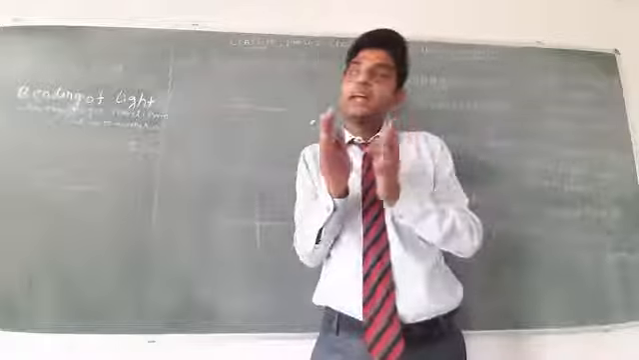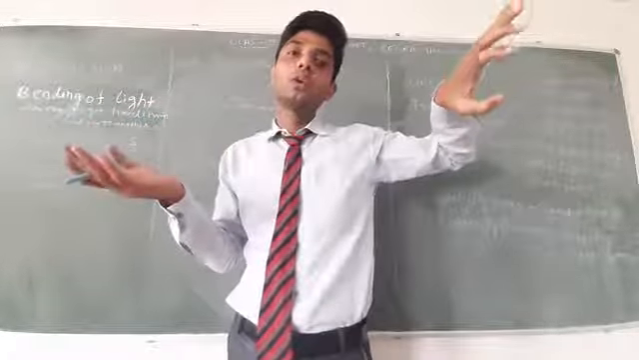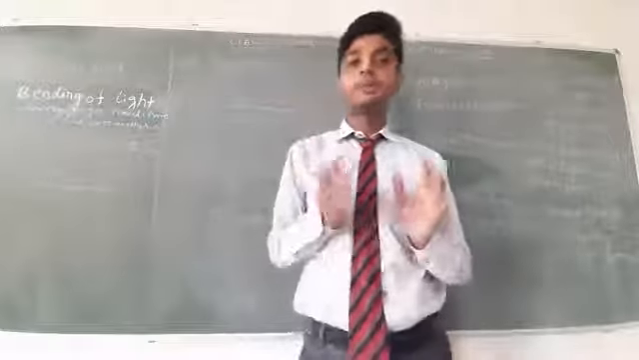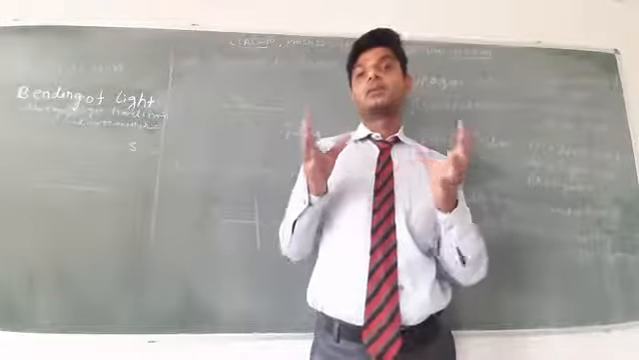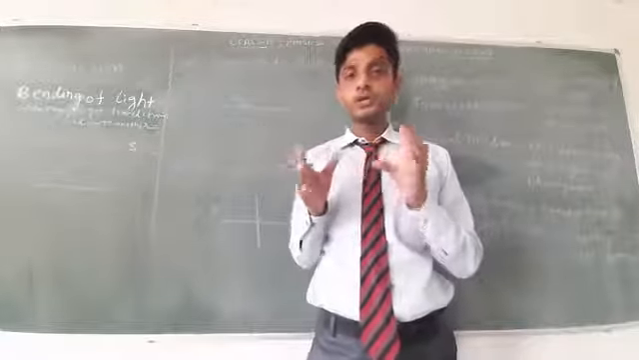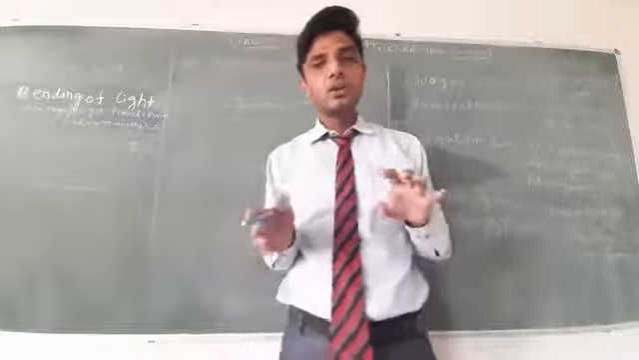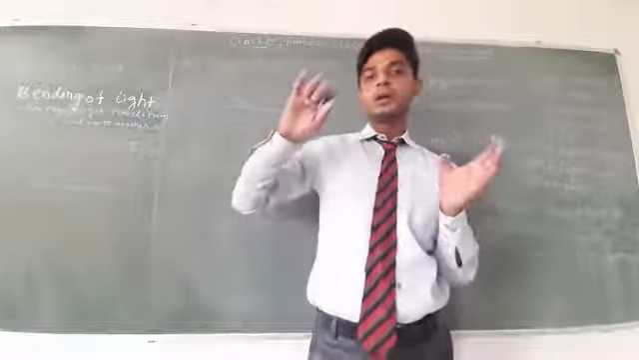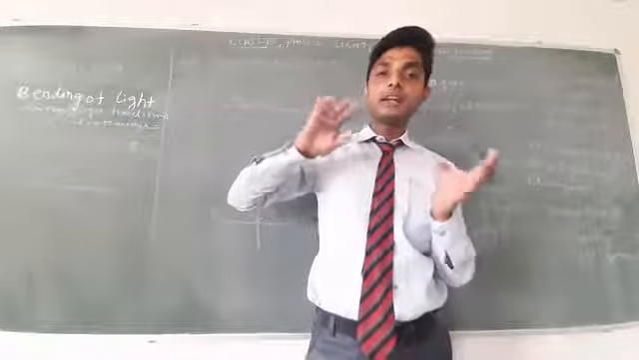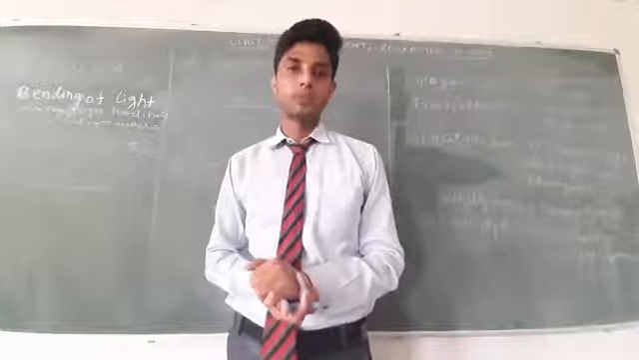It may be bent towards the normal or away from the normal. This bending of light depends upon the material of the medium. If a ray of light travels from rare to denser, then it bends towards the normal. If a ray of light travels from denser to rare, then it moves away from the normal.